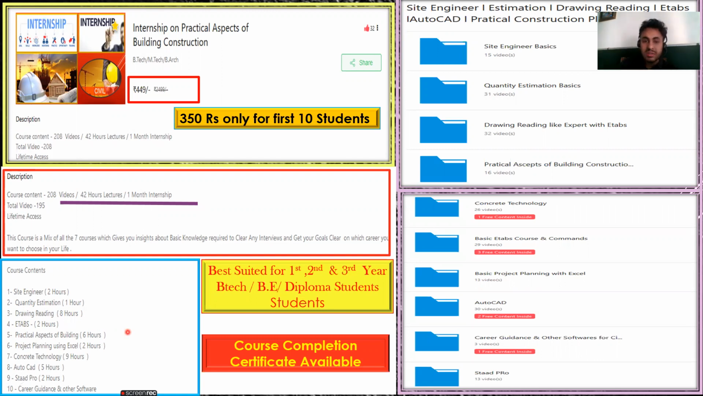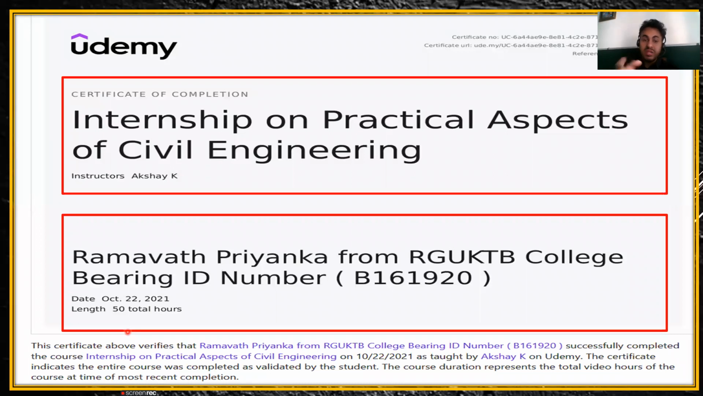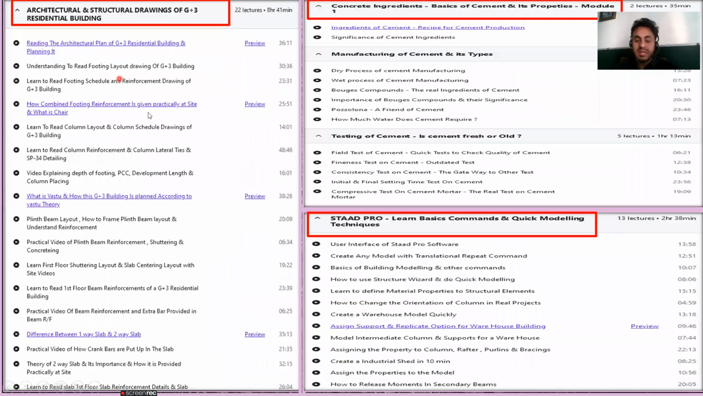Now coming to the in-depth details. The certificate you're going to get looks something like this: the internship on practical aspects of civil engineering, with your name, and if you want your college ID or registration number on it, the same thing can be done. These are a few students who took the course recently. You can see the date as well, it's October 22.